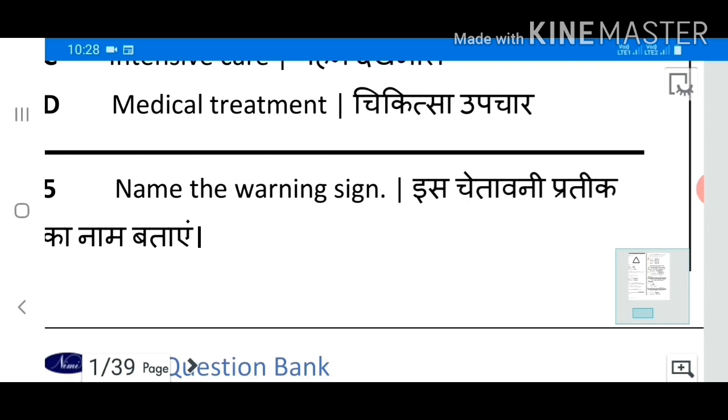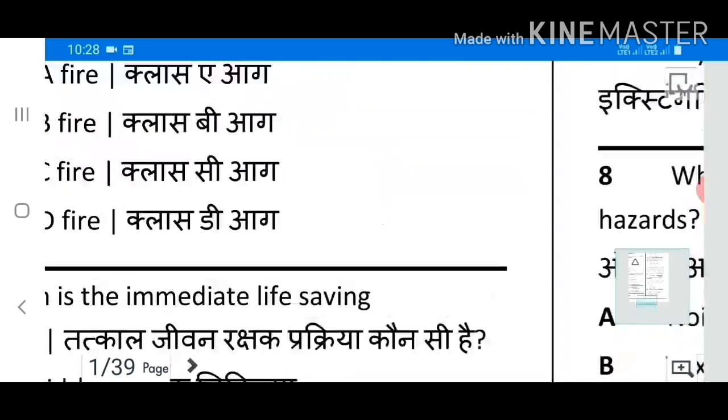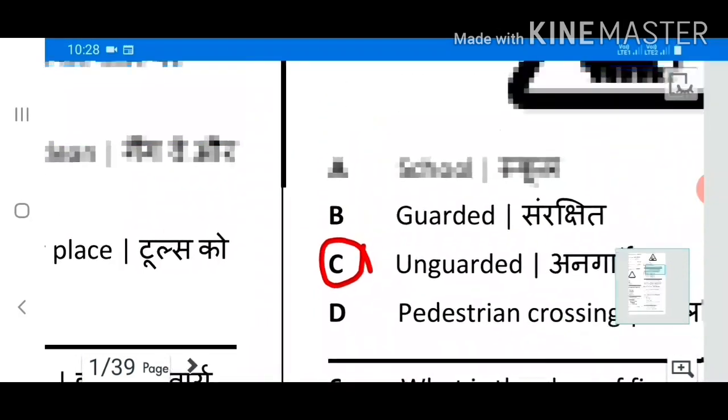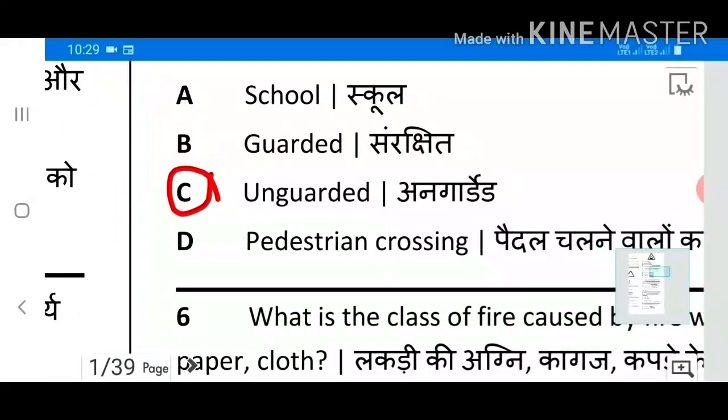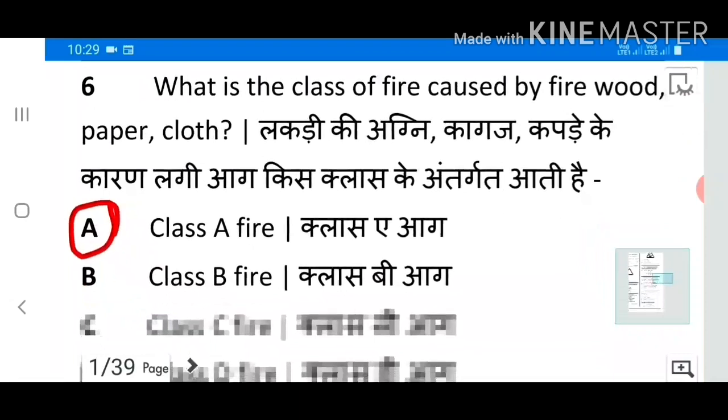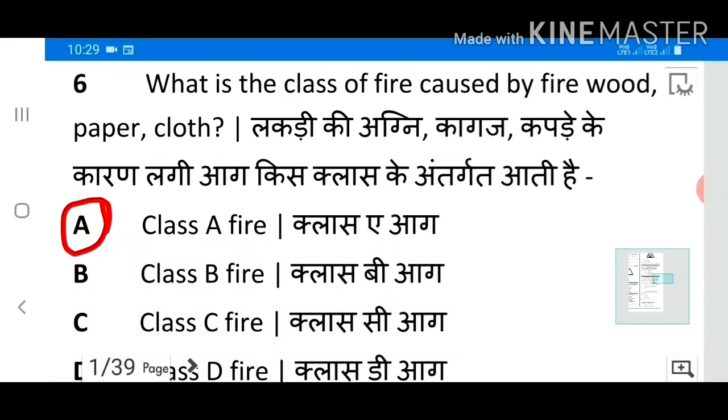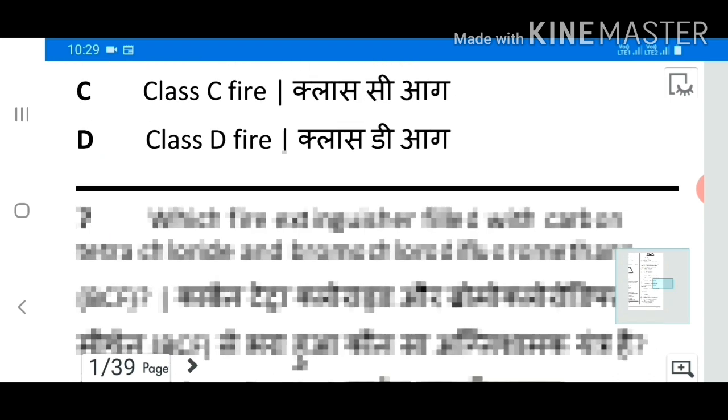5. Name the warning sign. Answer C. Unguarded. 6. What is the class of fire caused by firewood, paper, cloth? Answer A. Class A fire.